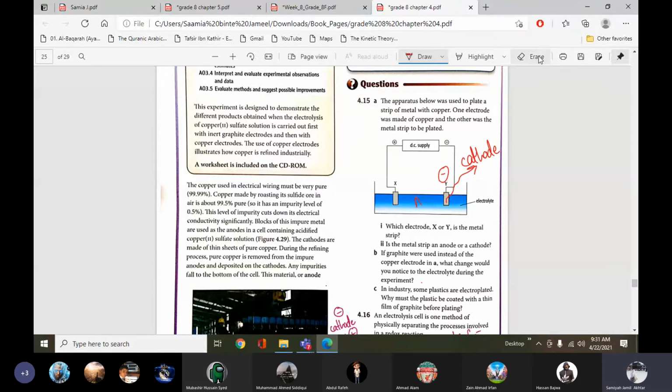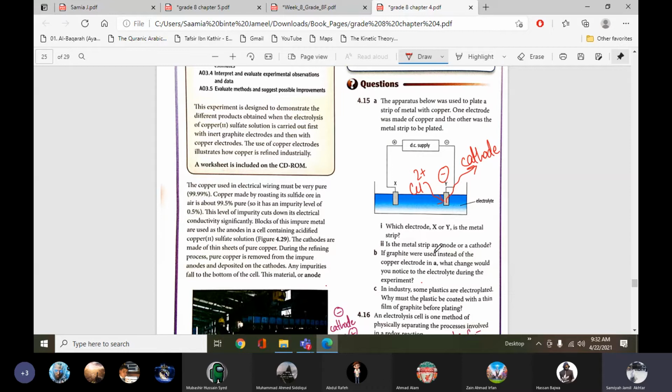Okay, because the cathode is negative, the metals form positive charge. Here the metal is copper, so copper forms positive ions, which will be attracted towards the negative cathode, and copper will start depositing on it, which we want. So that is why the substance to be plated is always made the cathode, negative. Very good. Is the metal strip on the anode or the cathode? Cathode.